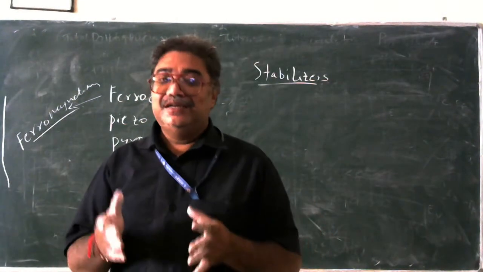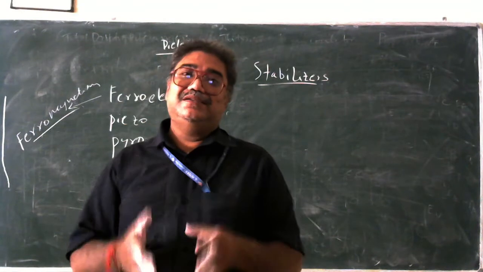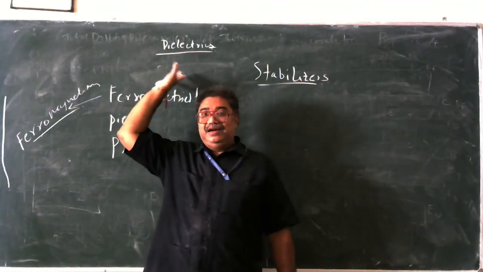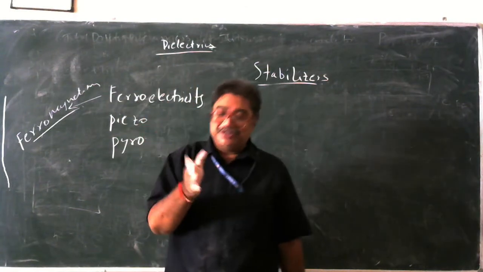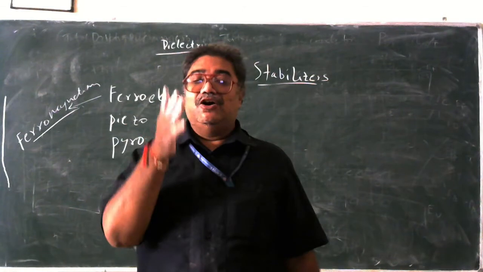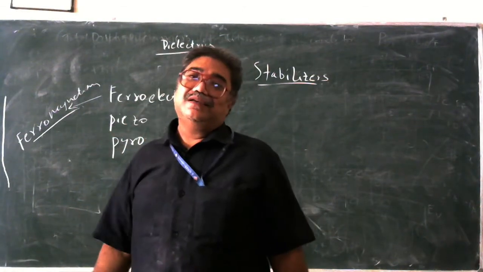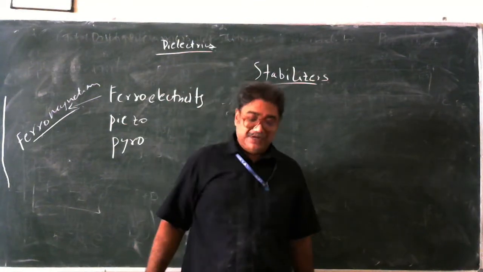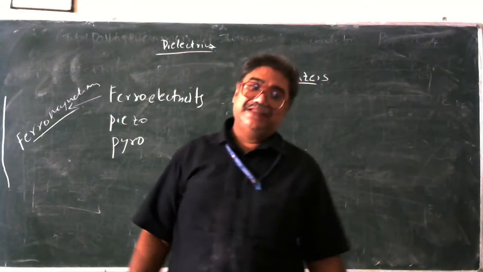And what is the material it is made up of? It contains one basic thing. What is that called? Dielectrics. It contains dielectrics. So what are these dielectrics doing? They store electric energy, and a constant output is given. Example, capacitors. You take any capacitor. What is a capacitor? A capacitor is something which stores electric energy. That is what a capacitor is.